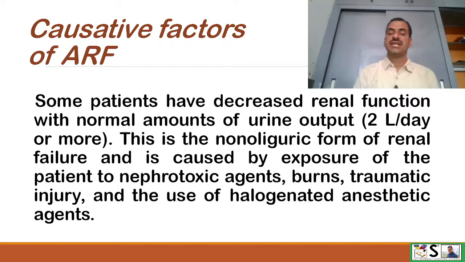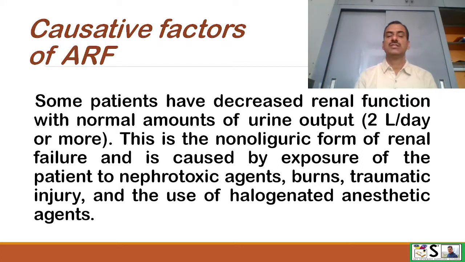Some patients have decreased renal function with normal amount of urine output, that is 2 liters per day or more. Normally in all ARF, oliguria is there, means urine output will be less, but sometimes urine output will be normal, but still kidney functions are impaired.